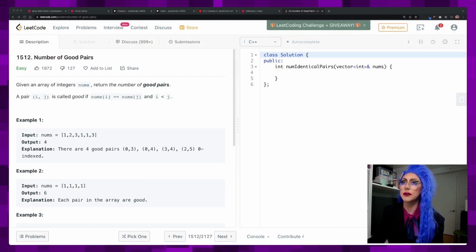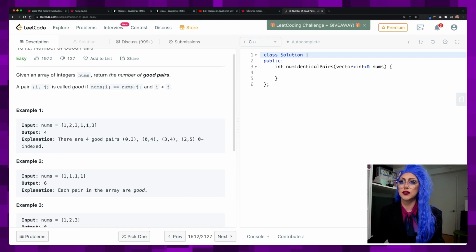It is called number of good pairs. Given an array of integers nums, return the number of good pairs. Is she a good pair or a bad pair? Oh my god, this is timed. I've got a timed interview question.